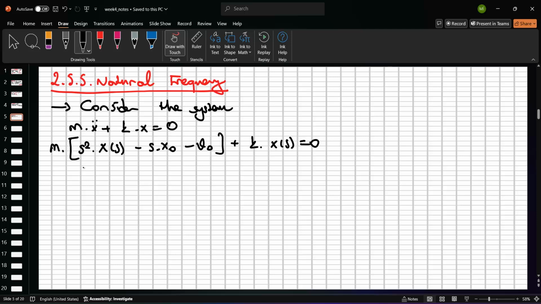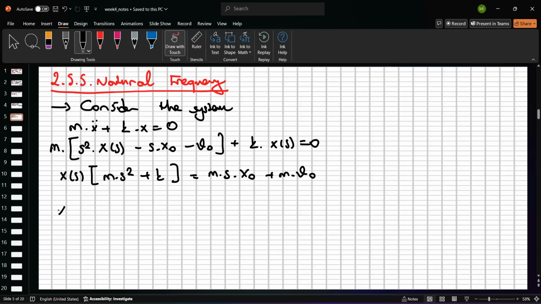Okay? We can collect the whole term of X(s) in here, just like this: m times s squared plus k equals what? We have this position and velocity value; we should put them on the right hand side of this equation: m s x0 plus m v0. Okay?